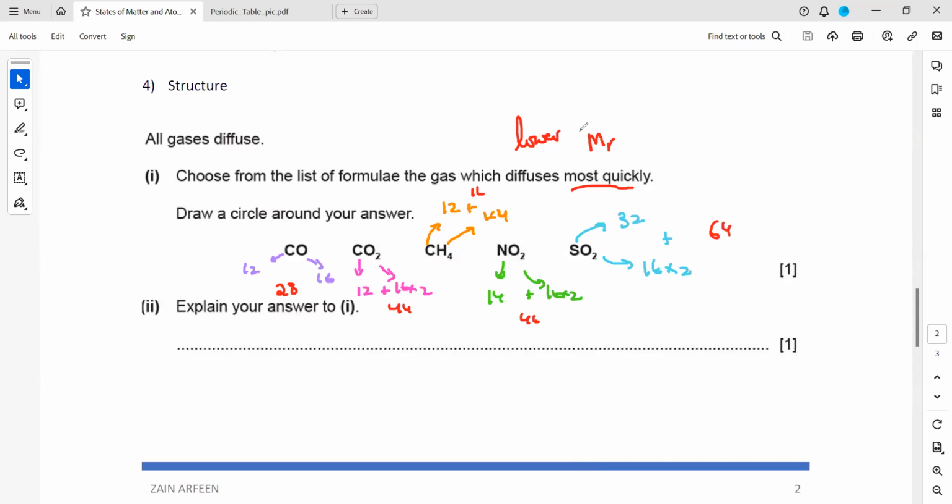The one which has a lower relative molecular mass. So which has the lower relative molecular mass? When you check this, CH4 has the lowest relative molecular mass because it's 16. So we'll draw a circle around the one which diffuses faster, that is CH4, and the reason is that it has a lower relative molecular mass, or mass of a molecule. Is it clear? Question 4.